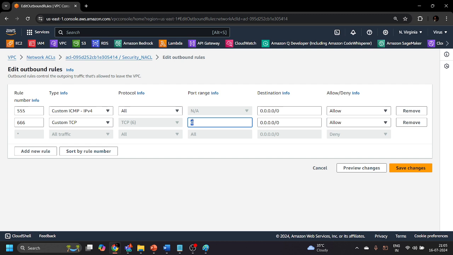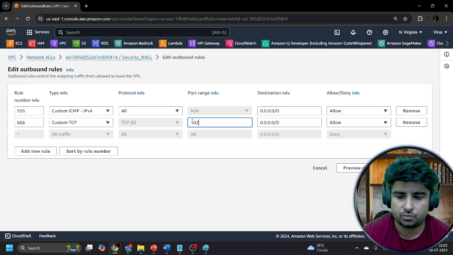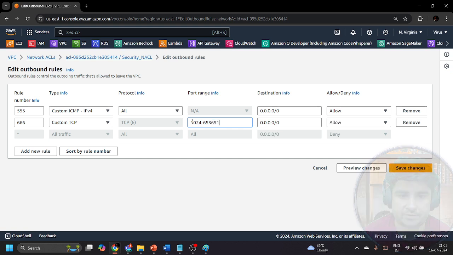and the port range should be, suppose, 1024 to 65535. So from 1024 to 65535, everyone is allowed to go outside from this network access control list, to which it will be attached, to that particular subnet. Everyone will be able to go outside from that particular subnet.